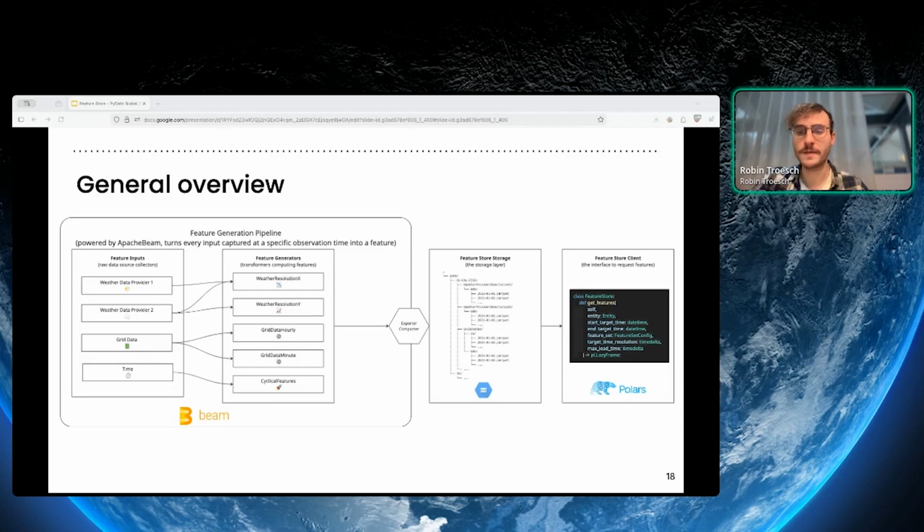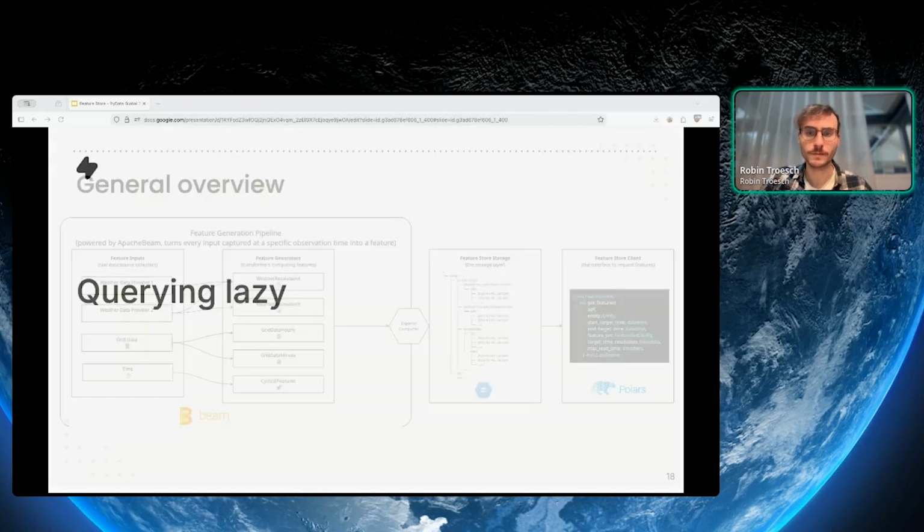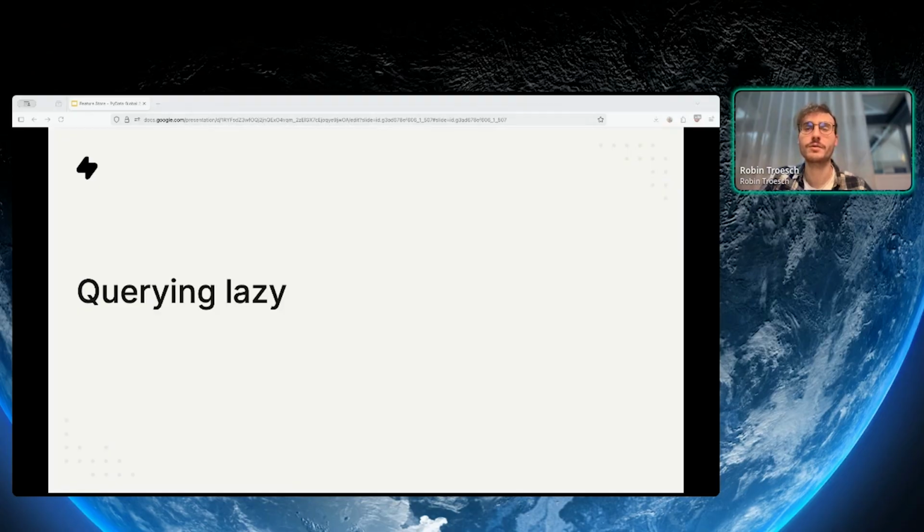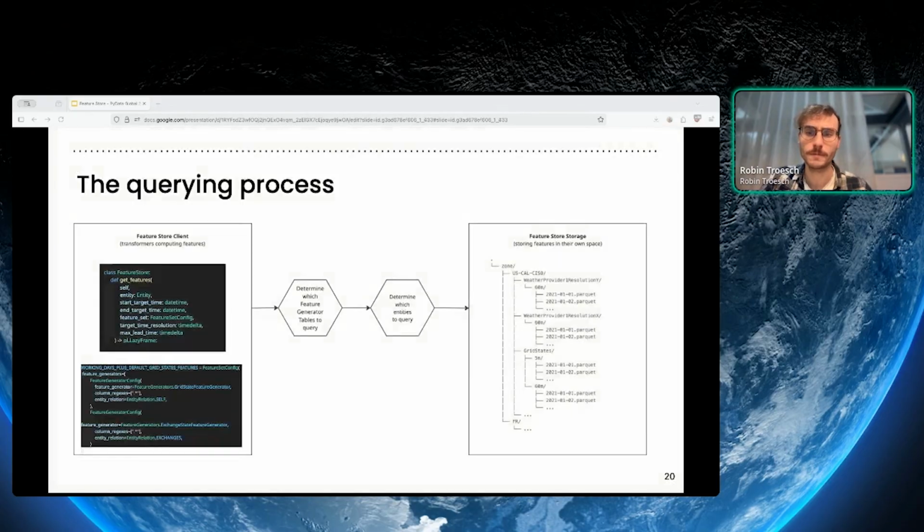And then for each ref time, we will write a Parquet file that we will just store in this bucket. And we will have a client written in Polars that allows us to query this bucket. So that's the overall idea. And now let's dive into the querying logic.